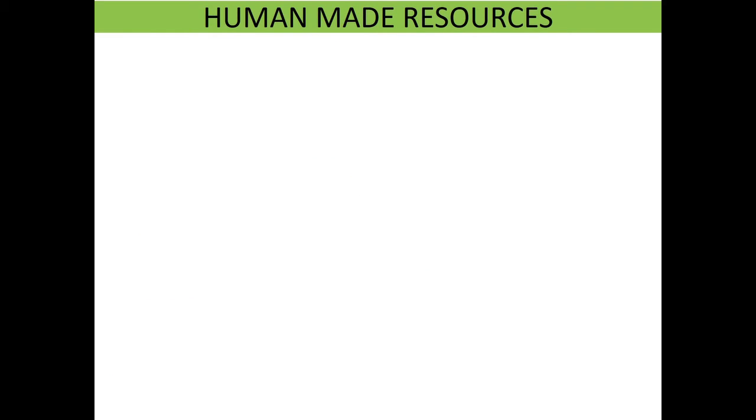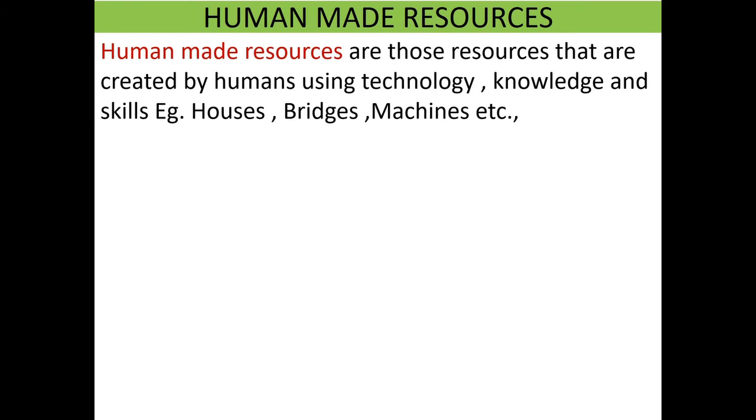Now let's learn the second type of resources: human made resources. Human made resources are those resources that are created by humans using technology, knowledge, and skills. Example: houses, bridges, machines, etc. So, these are created by using technology.